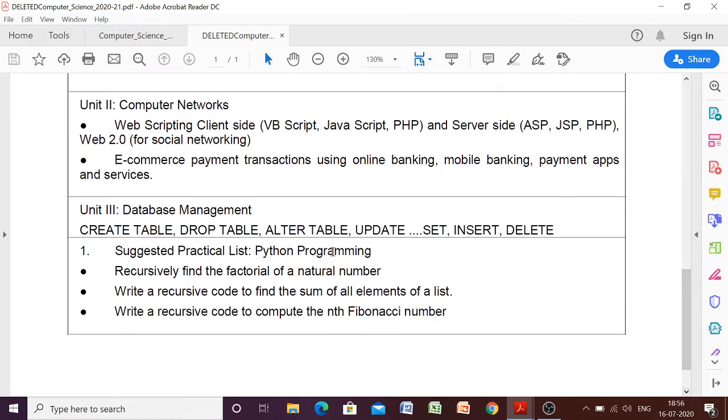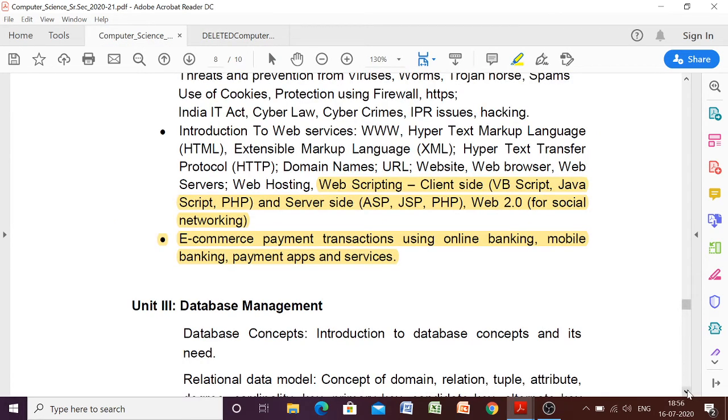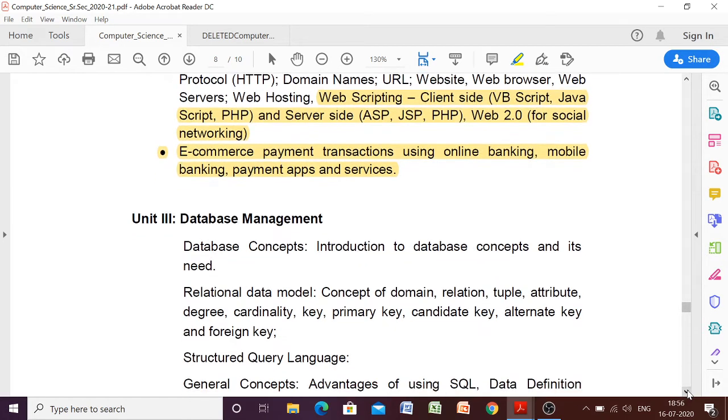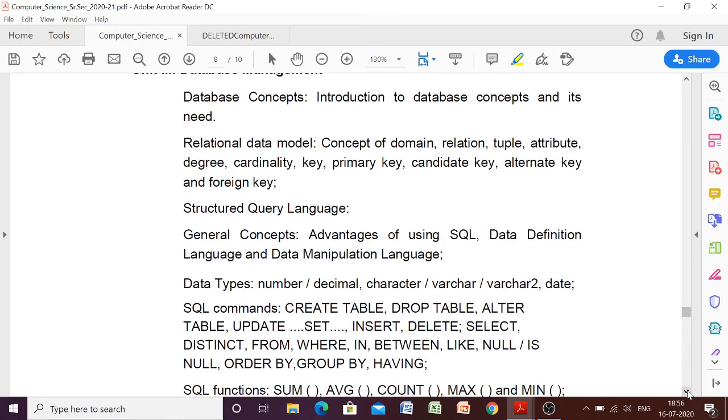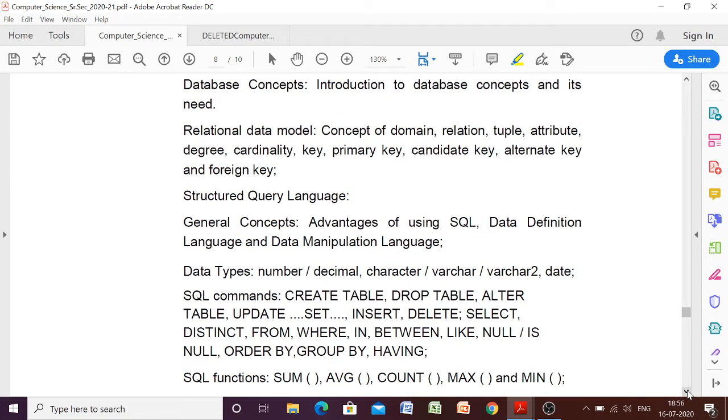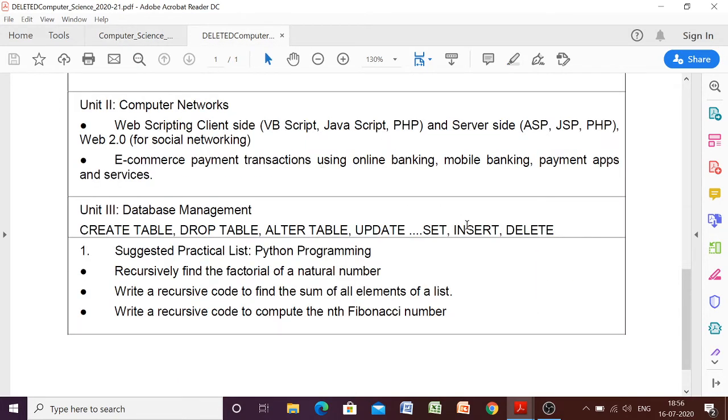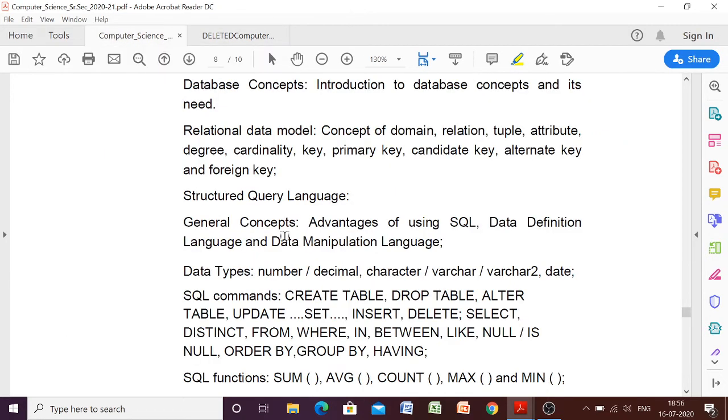Now I am telling you that create table, drop table, alter table, update, set, insert, delete have been removed. Without this beta we can't proceed, so it will be discussed with you how to create a table and how to drop, alter, update, set, insert. Okay, but the questions will not come from this topic, but these are also important things, we can't skip them. So it is very clear that questions will not come, but for knowledge you may study these things as well.